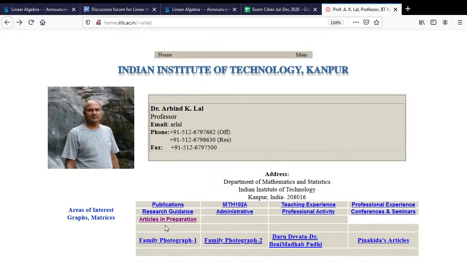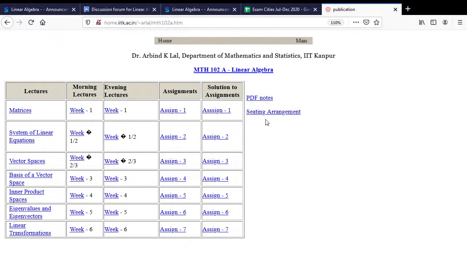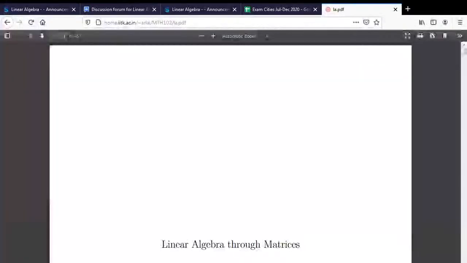On the home screen, there is a notion called articles in preparation, or you can take Math 102A here. Alright, so wherever you want to click, you can click. Then there are PDF notes. You can look at the PDF notes and click.